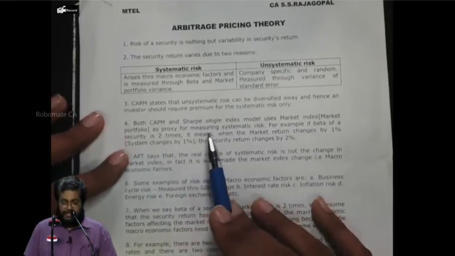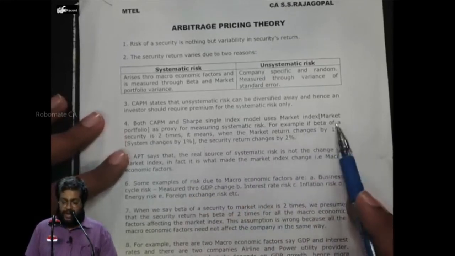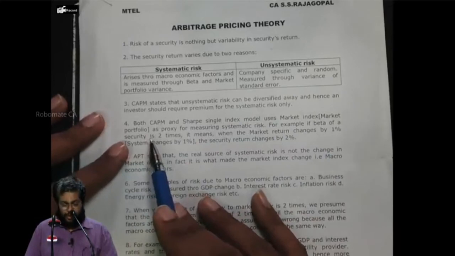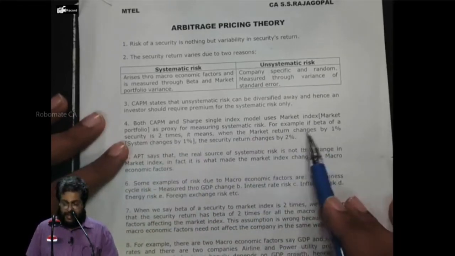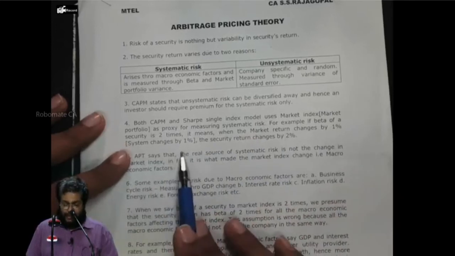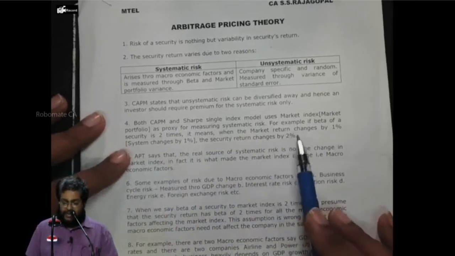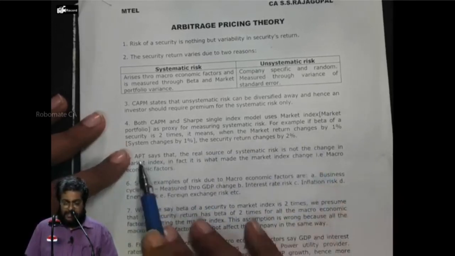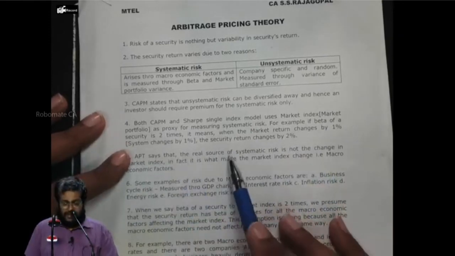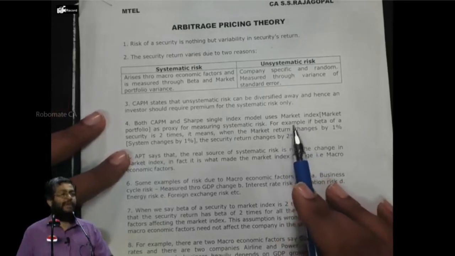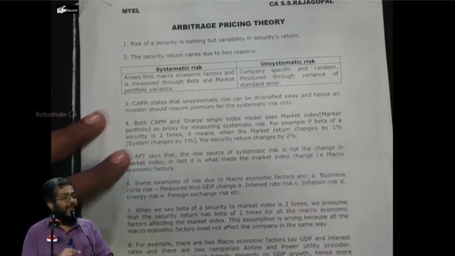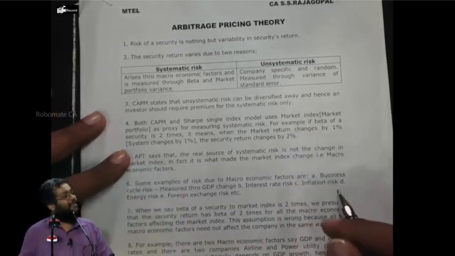Both CAPM and the Sharpe single index model use the market index, that is the market portfolio, as a proxy for measuring the systematic risk. For example, if the beta of a security is 2, it means when the market return changes by 1%, the security return changes by how much percent? 2%. So when the system changes by 1%, how do we measure the system here? Market portfolio variance. Everybody following or not?